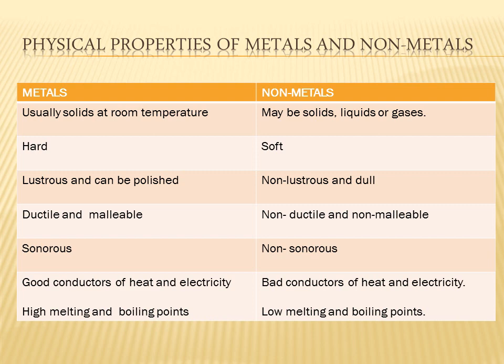Next property, they are ductile. Metals are ductile and malleable. What is meant by ductility? Ductile means metals can be drawn into thin wires. Gold is the most ductile metal. That means gold can be drawn into very, very thin wires, like the thickness of our hair. You can imagine the thickness of your hair. That much thin wire can be made from gold.